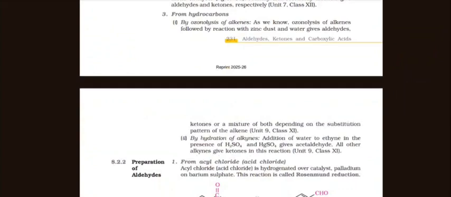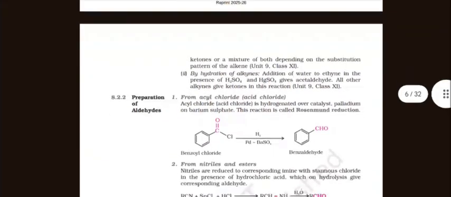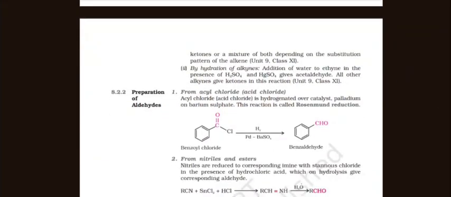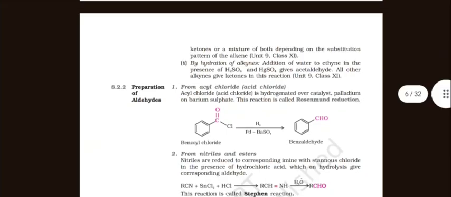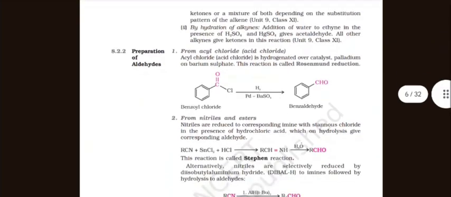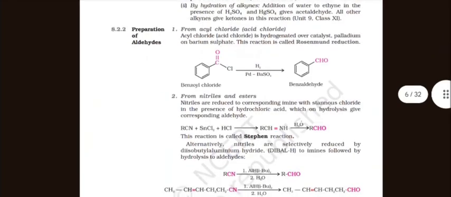From hydrocarbons. By ozonolysis of alkenes: as we know, ozonolysis of alkenes followed by reaction with zinc dust and water gives aldehydes, ketones or a mixture of both, depending on the substitution pattern of the alkene. By hydration of alkynes: addition of water to ethyne in the presence of H2SO4 and HgSO4 gives acetaldehyde. All other alkynes give ketones in this reaction.